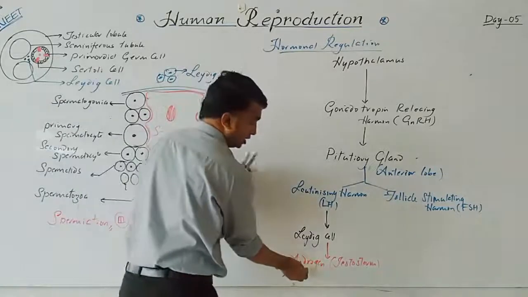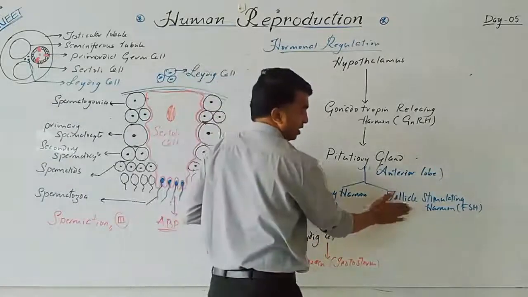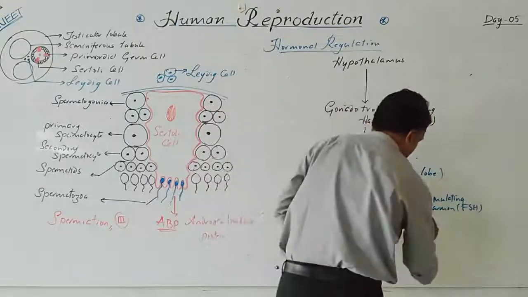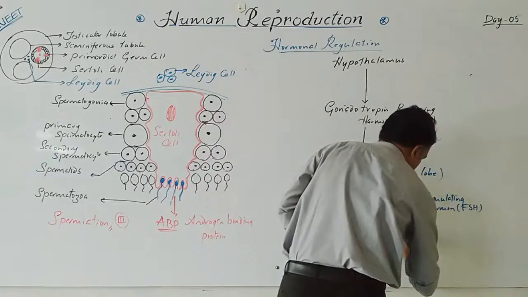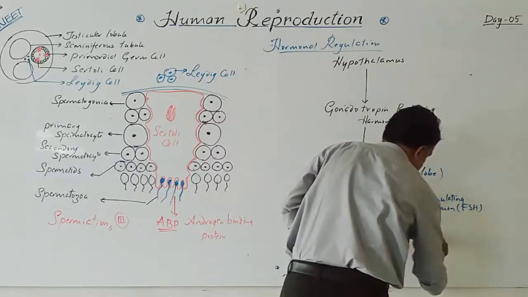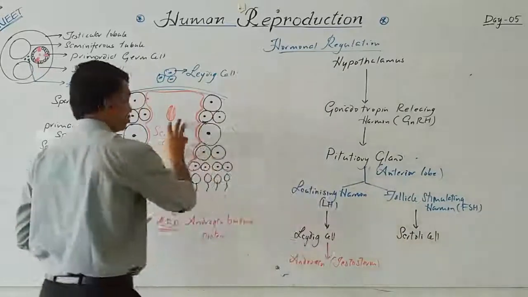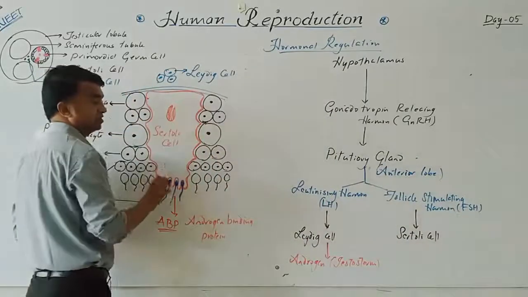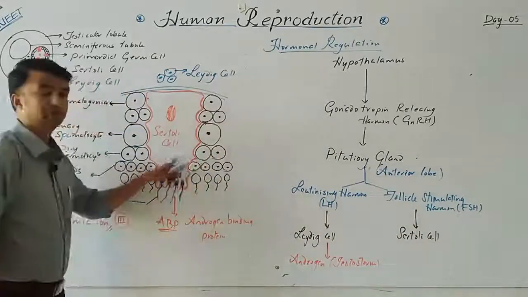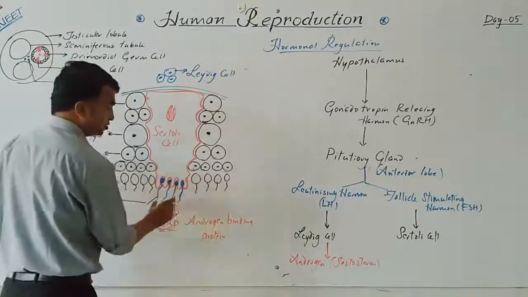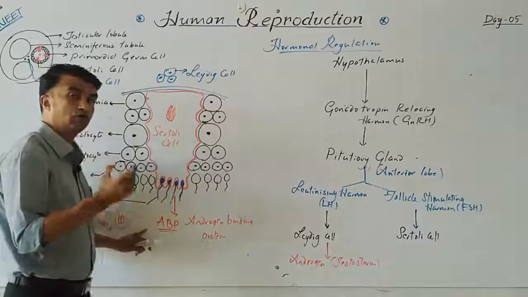Okay? Under the influence of this androgen and follicle stimulating hormone, this FSH will act on Sertoli cell. So the Sertoli cell under the influence of FSH, the complete spermatogenesis process will take place, and spermiogenesis also occurs on this Sertoli cell.